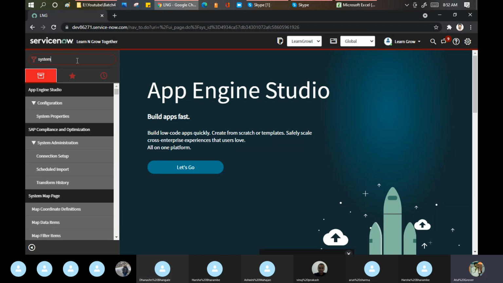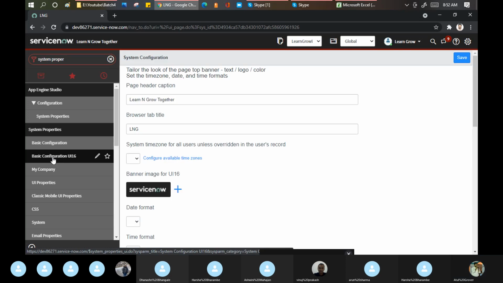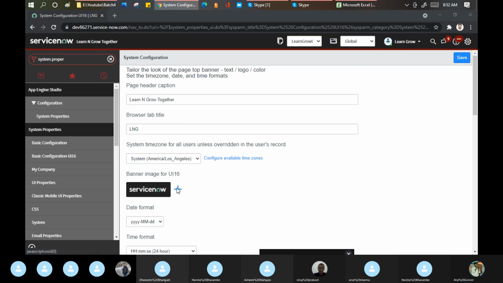Now what we'll do? Go to the system properties. And now we go for the UI 16 changes. Here. This thing. And now if you want to make a change, you can change it.